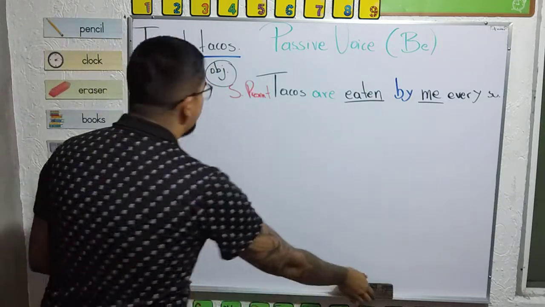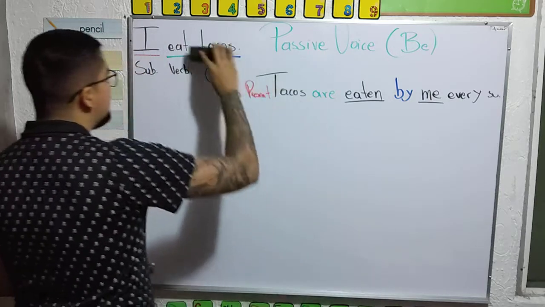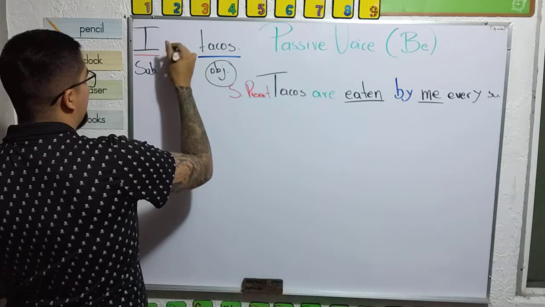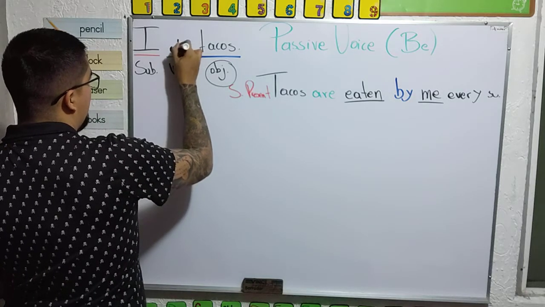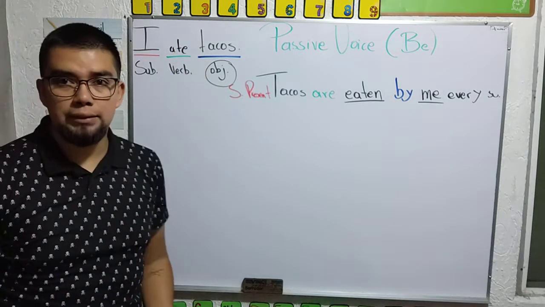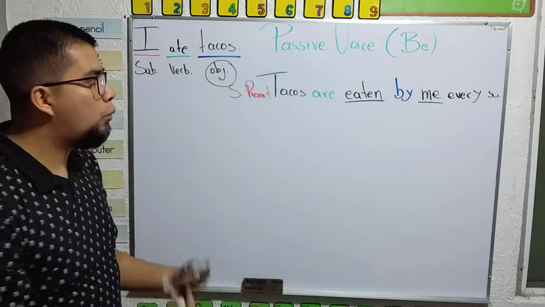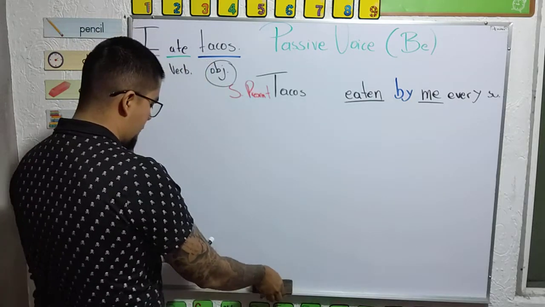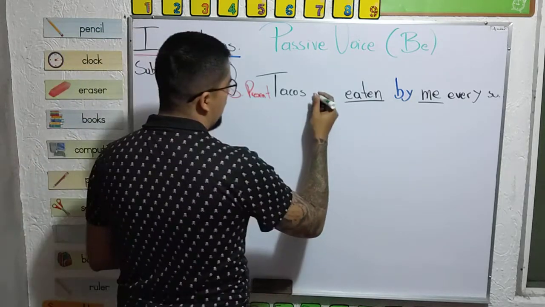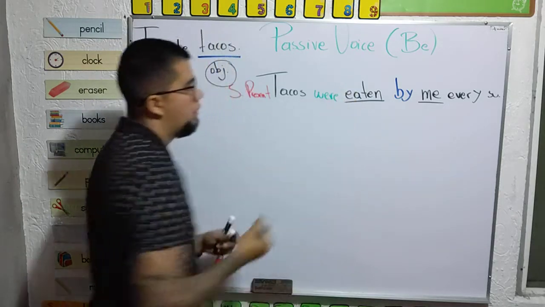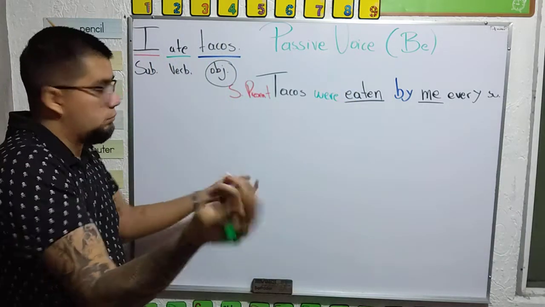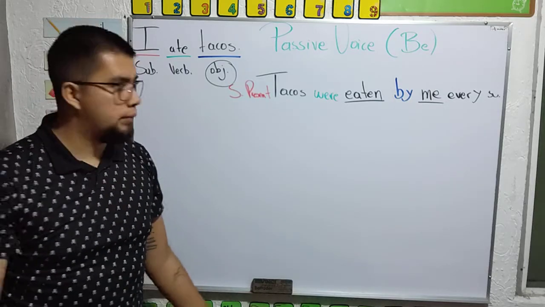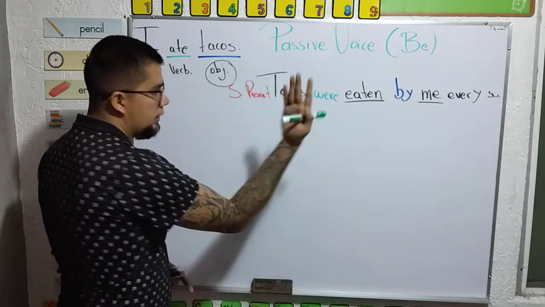Now imagine the original sentence is not in simple present. It's in simple past. It's the same. What indicates the tense? The verb to be. What is the past form of are? Were. And now it's in past. Tacos were eaten by me every Sunday. Because we're indicating tacos.